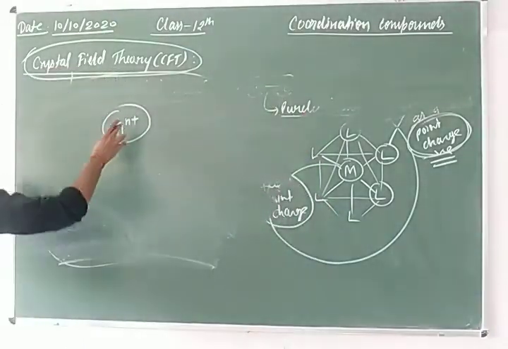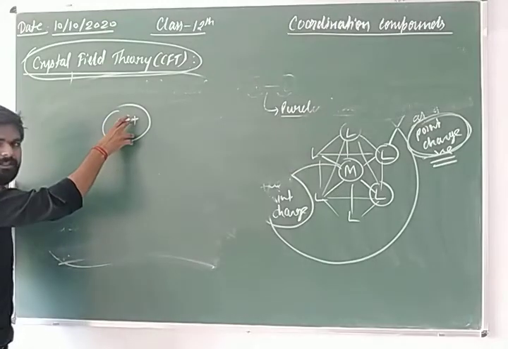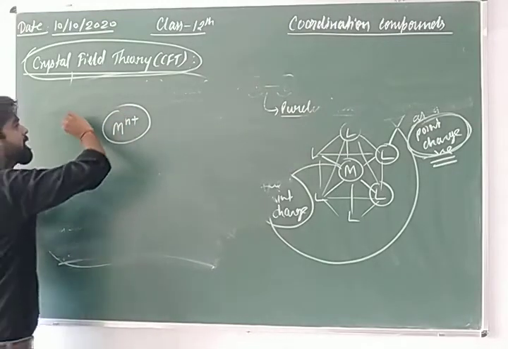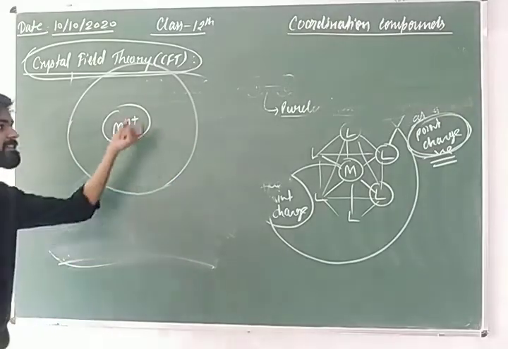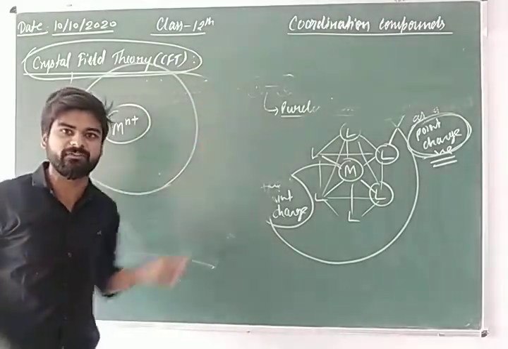Here you can see the individual metal ion creates a spherical symmetrical uniform electric field.